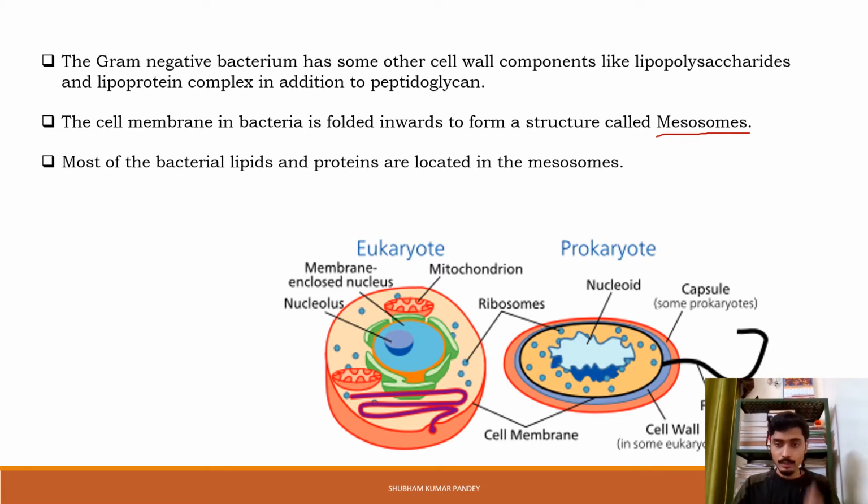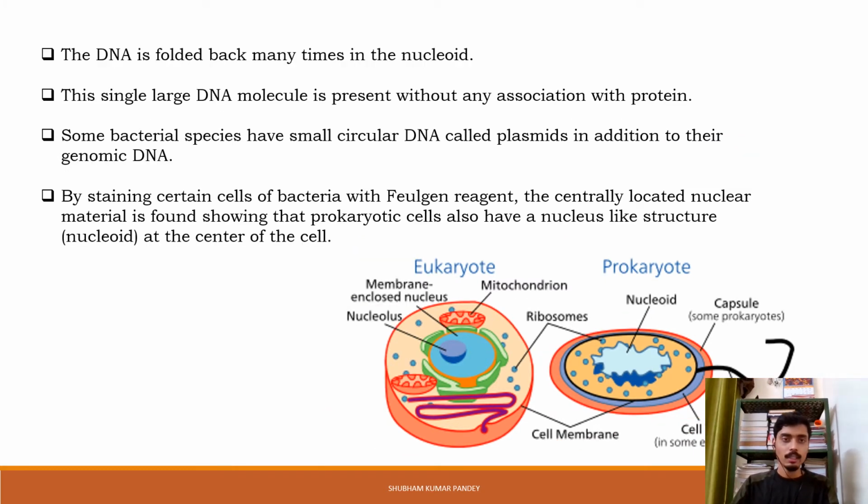Here you can see in the diagram an example of a prokaryotic cell, a bacterium. There is a cell wall made up of peptidoglycan, and in gram-negative bacteria it also contains lipopolysaccharide and lipoprotein complex. After the cell wall there is the cell membrane, and the cell membrane is folded inwards to form a dense body called mesosomes.